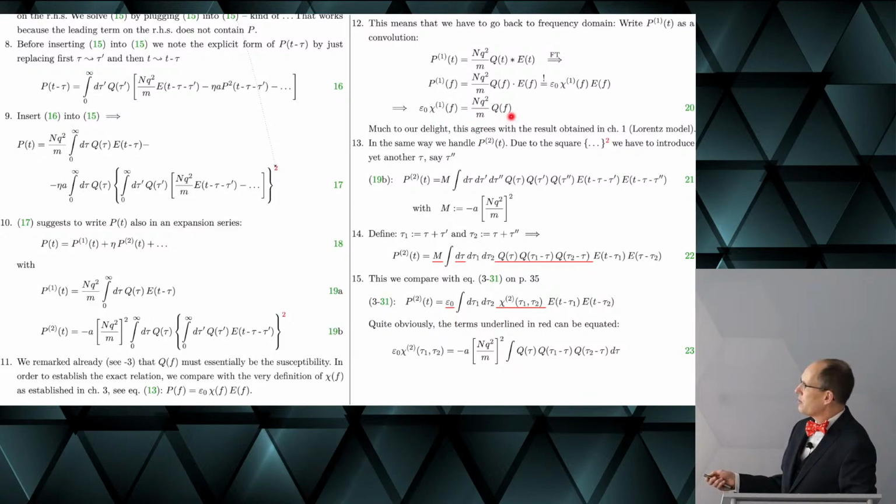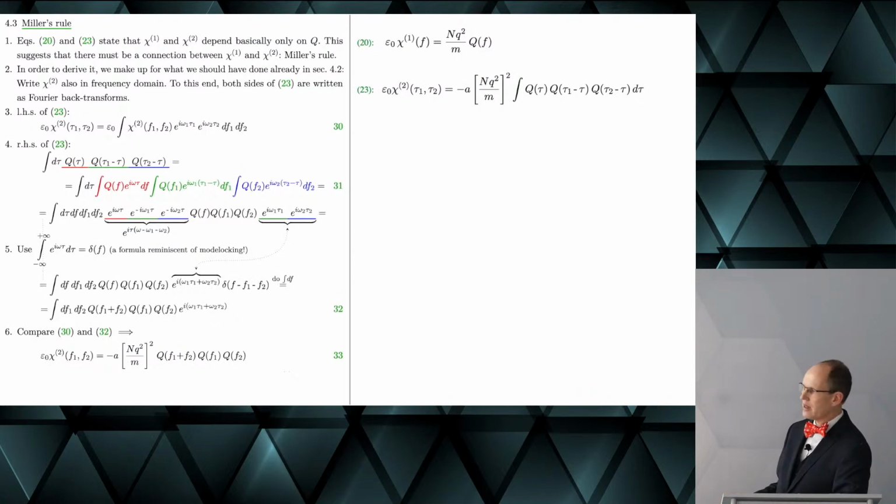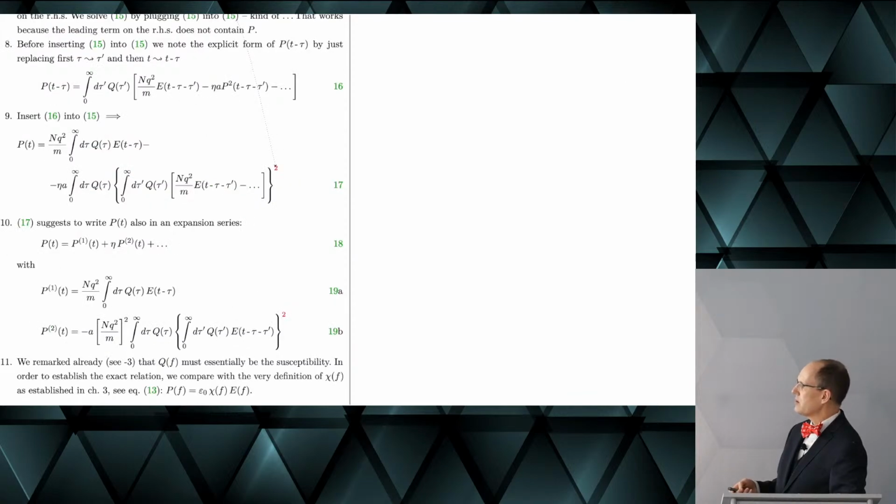And if you remember what Q was, then you find that we now have exactly the same thing as we had in the Lorentz model in the first lecture that I gave, more than a month ago, 2 months ago. So that's reassuring. We recover the Lorentz model here.